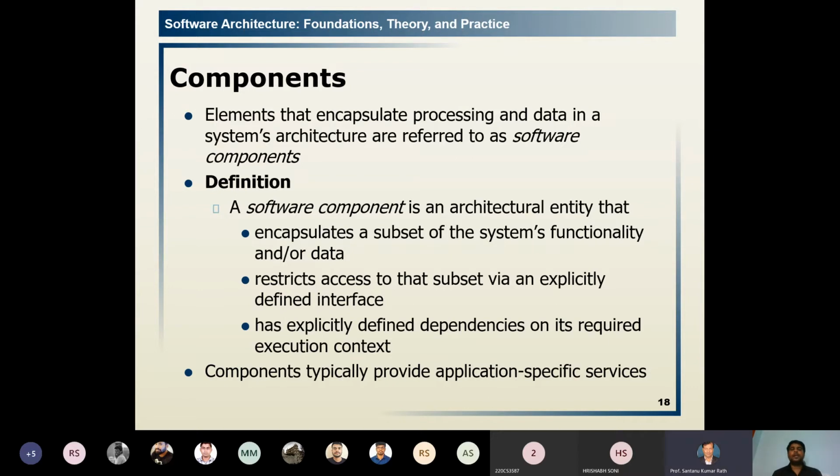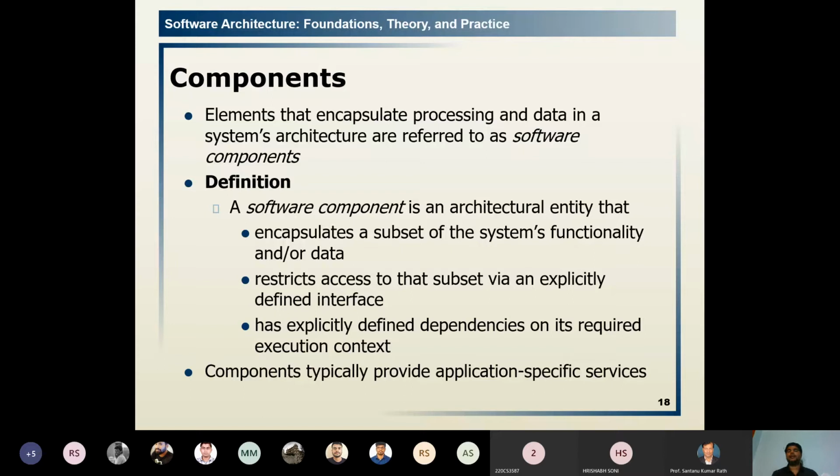The elements that encapsulate the processing and data in a system's architecture are referred to as software components. It encapsulates the processing element and the data element. Three elements I just told you: the processing element, the data element, and the interaction element. So the component encompasses two elements, processing and data, in the system architecture, which is ultimately defined as a software component.